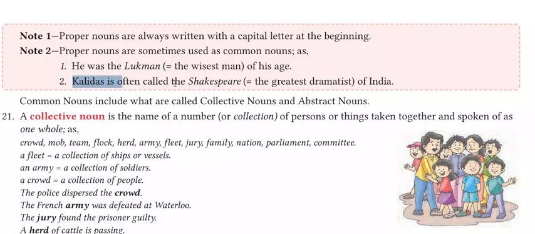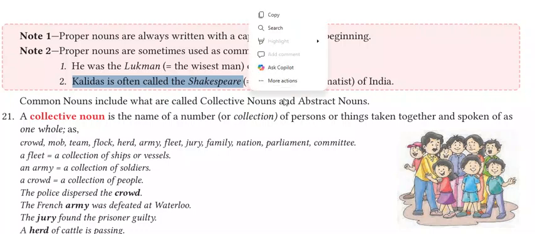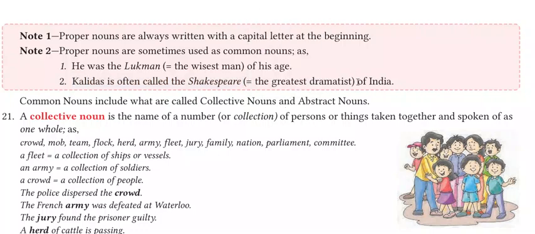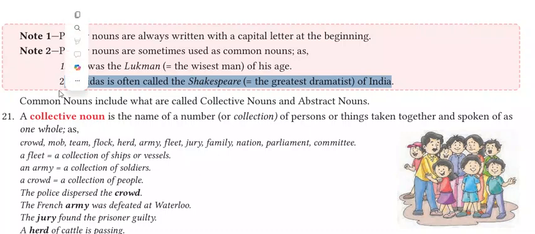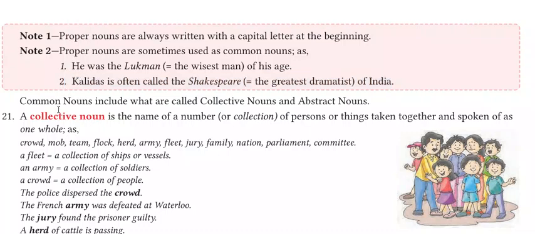It will be considered a common noun, like Shakespeare itself, a particular person. But here we are relating that person to a specific character in history or a symbolism. Kalidas is often called the Shakespeare of India. Here Shakespeare is the greatest dramatist, right? So here we are using a proper noun to make it common. Though the person is not Shakespeare, we are associating him with Shakespeare using a metaphor.